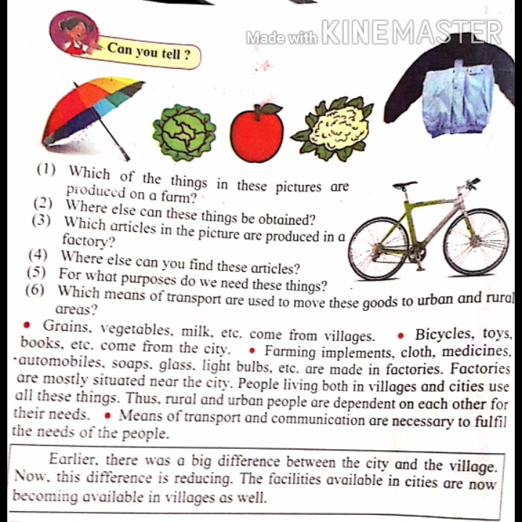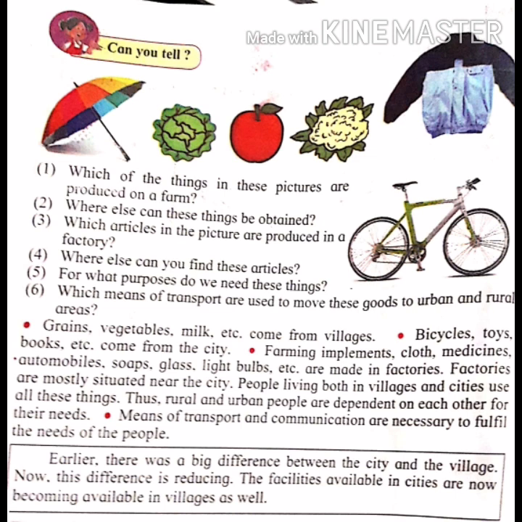Question 3. Which articles in the picture are produced in a factory? An umbrella, clothes, medicines, automobiles, soaps, glass, light bulbs, farm implements are produced in a factory.